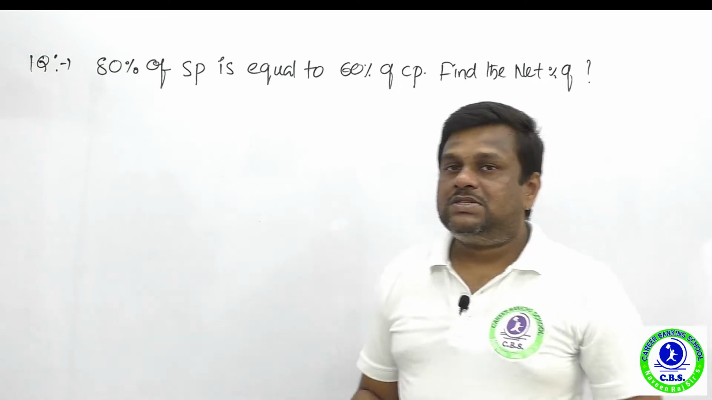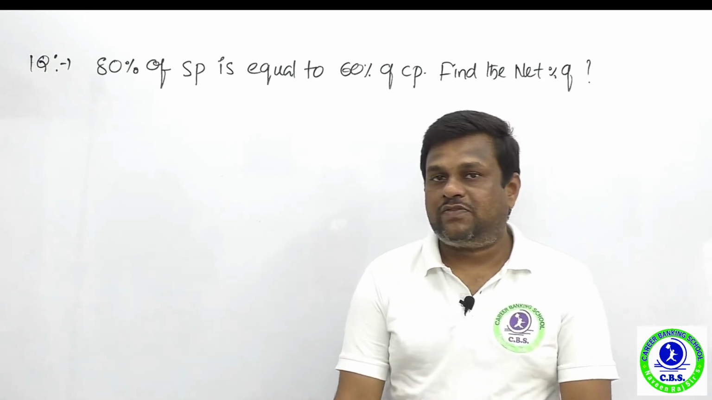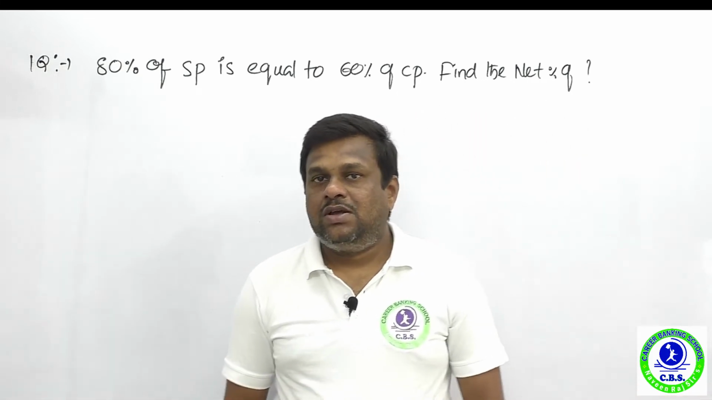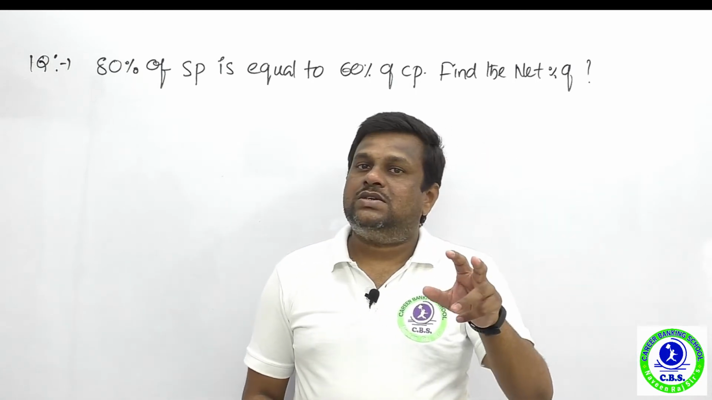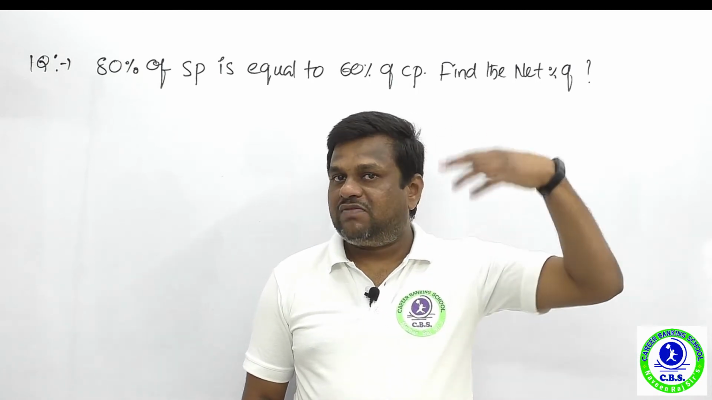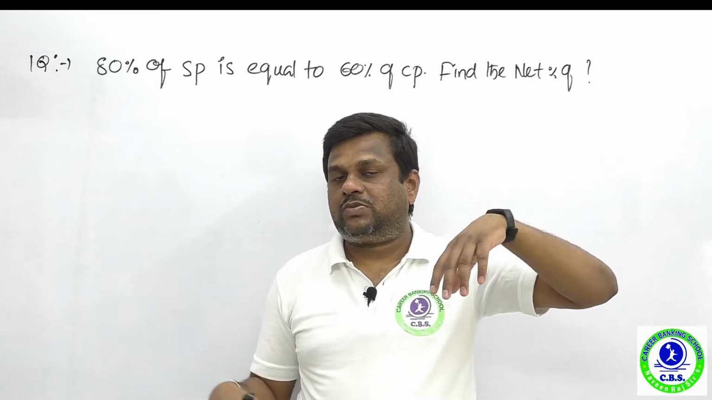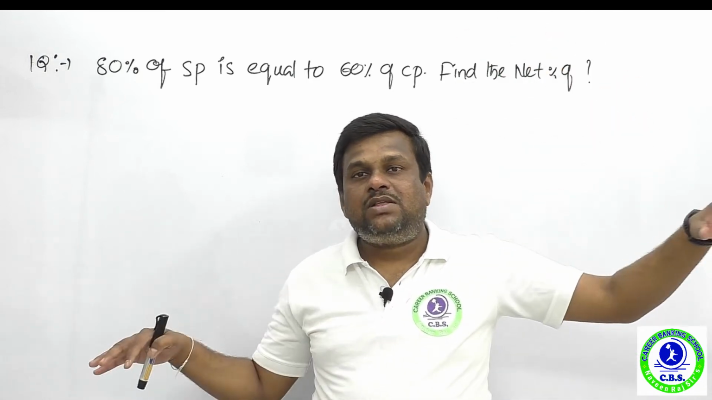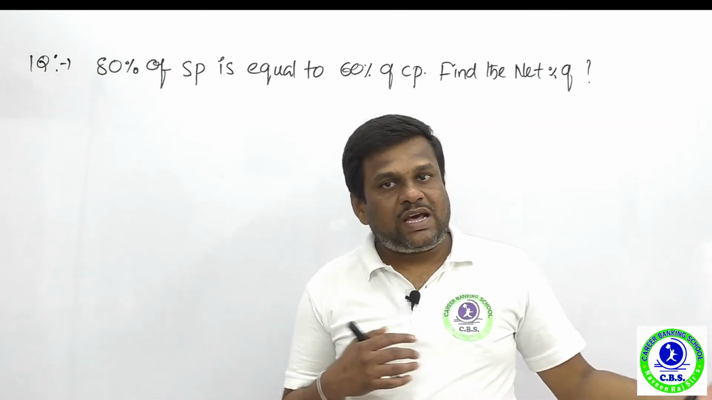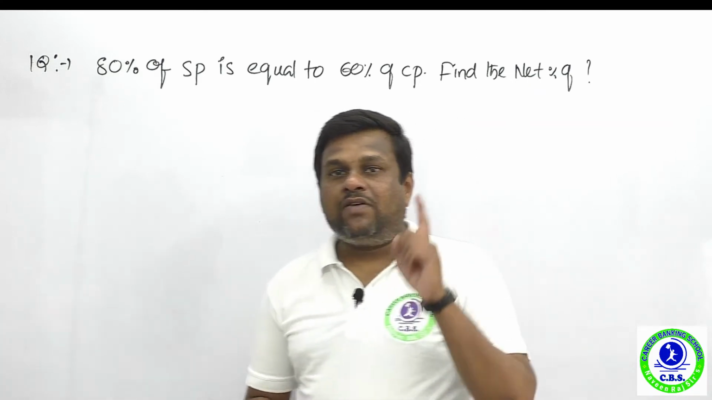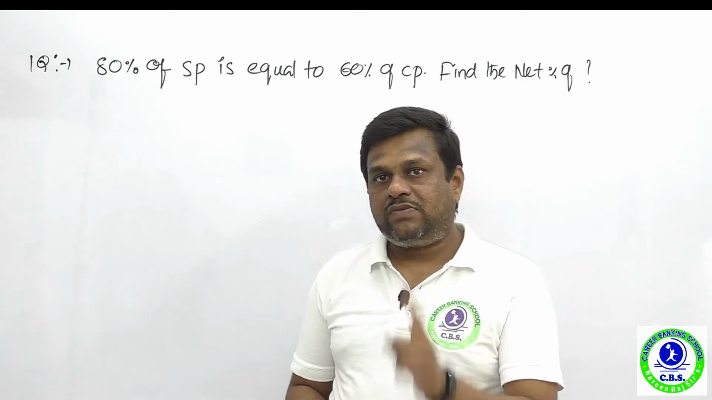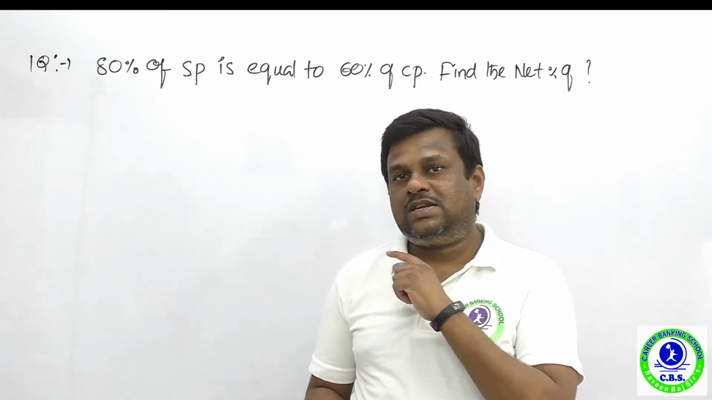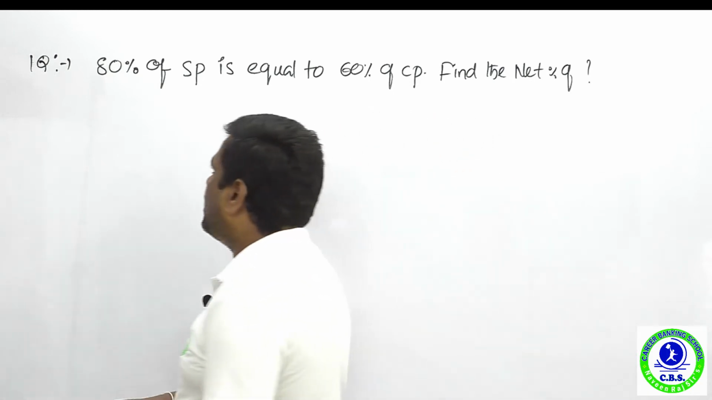Okay, so 80% of selling price is equal to 60% of cost price, and find the net percentage. You can easily understand it: 80% of selling price is equal to 60% of cost price. Meaning more of selling price is equal to less of cost price, which directly means you have a loss. You can directly choose the loss percentage, and we have only one loss percentage option given in the examination, that is 25%. That's the right answer. You can also solve it by concept.